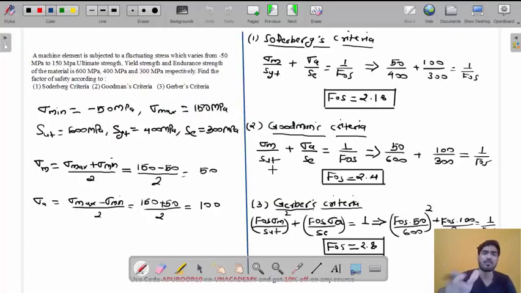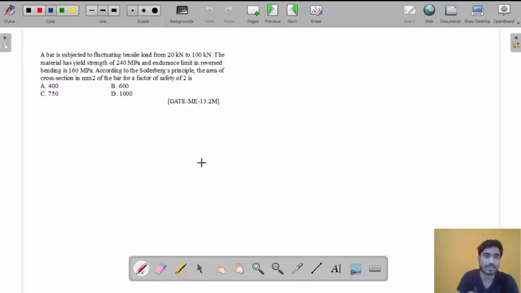This last problem was not a design problem. Here we calculated factor of safety, which is not a design problem. Design problem means you are calculating area, or you are calculating the dimensions, the size of the body. So that is a design problem. Okay, so this problem is from GATE 2013, a 2 marks problem.